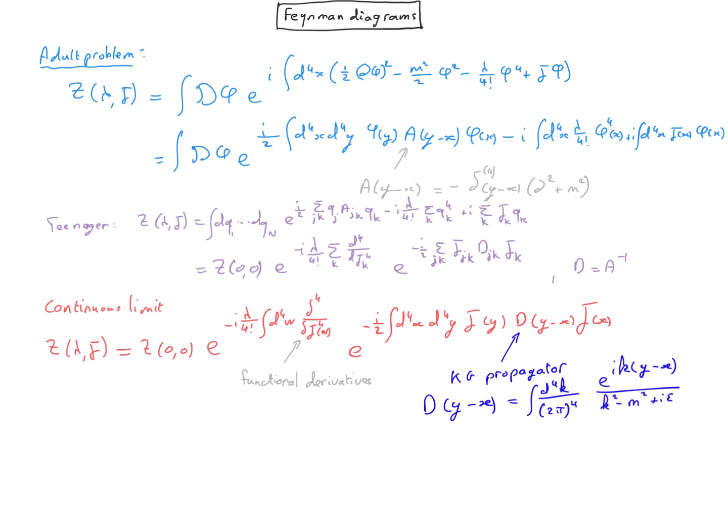So we managed to rewrite a path integral which we didn't know how to solve into a new expression involving the exponential of derivatives, and we still don't know how to solve that because we have an infinite number of terms to take into account in the Taylor expansion of this exponential. So it's only going to be useful in perturbation theory, where we can truncate the Taylor expansion of this exponential up to some order in the interaction strength lambda.